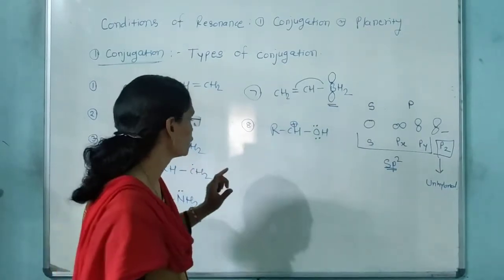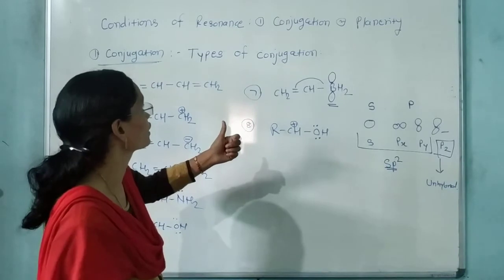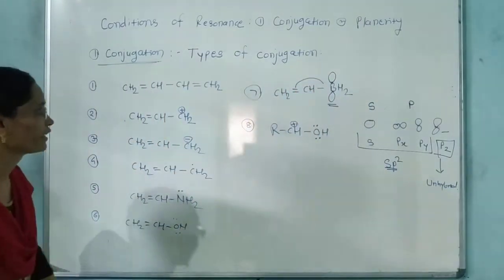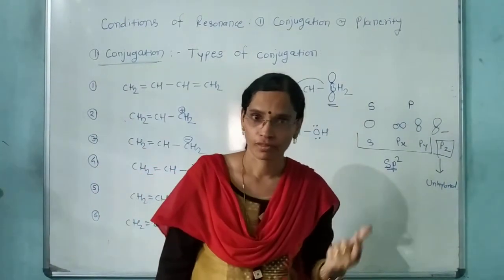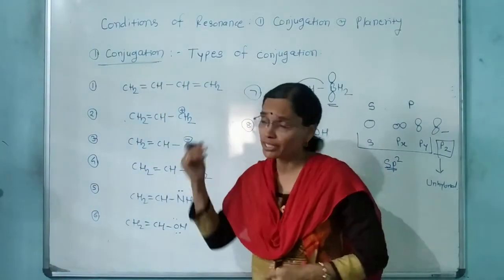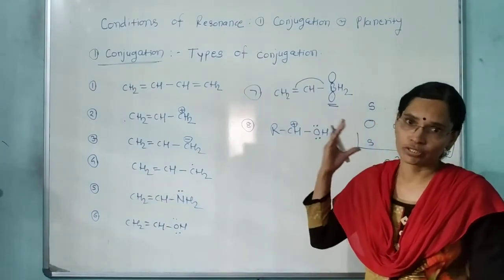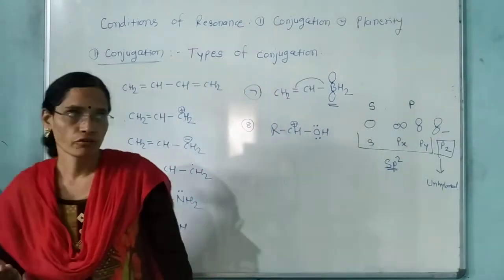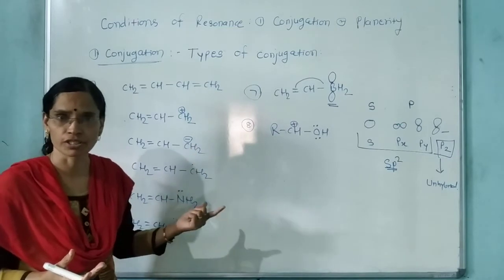It is the conjugation, right? Now the next, that is the next condition. What is the next condition? It is the planarity. Next condition is the planarity। Here up till now we have studied about the resonance. What is the resonance? When it is required, okay, and how many are the structures of the benzene, Kekulé structures, Dewar structures, what they are called? They are called as the resonating structures, contributing structures, canonical structures, right?